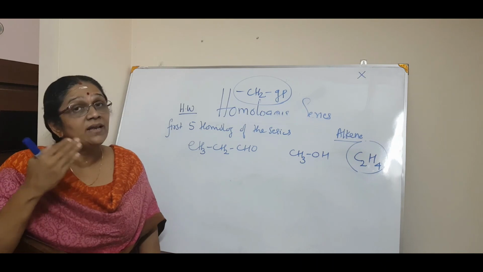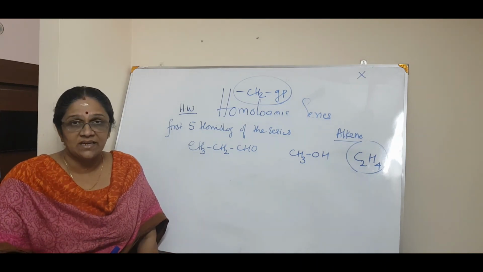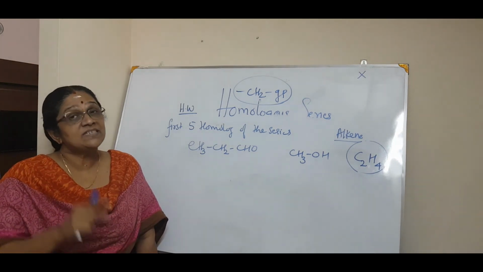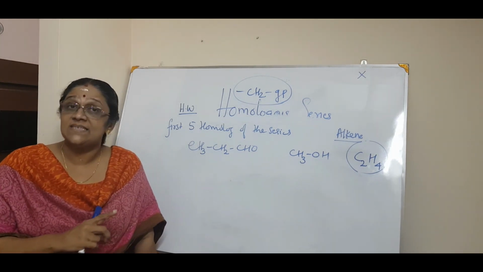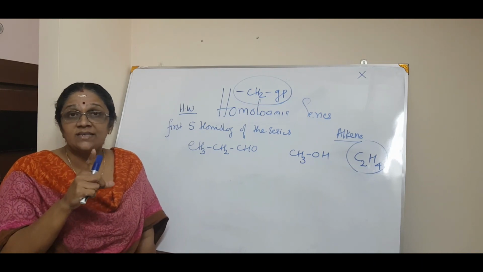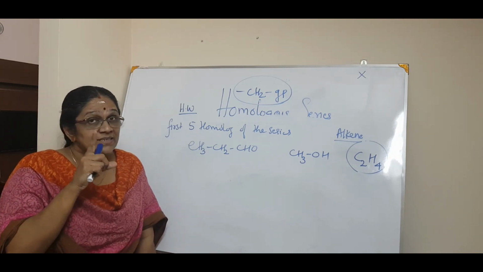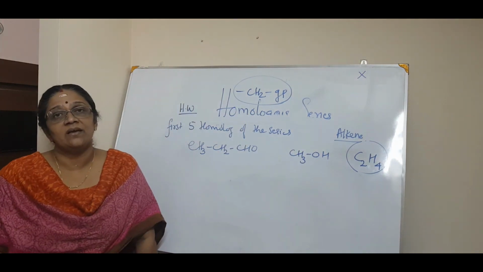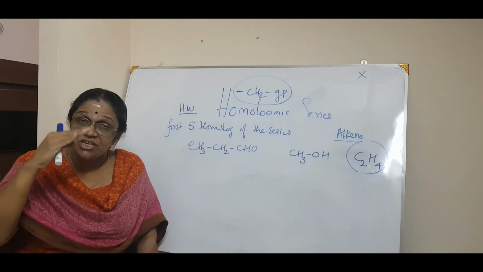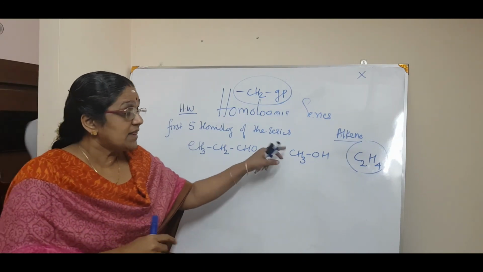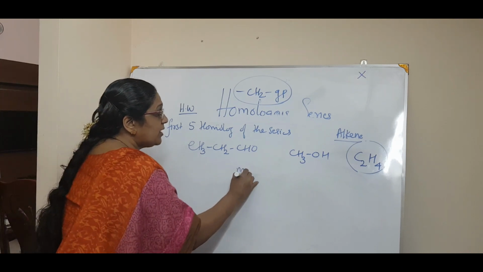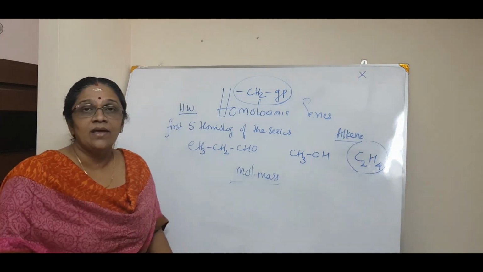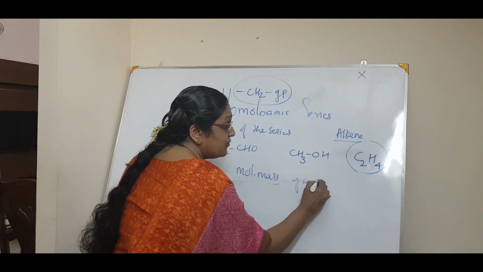Since the molecular mass is increasing, definitely the physical properties will vary. But the chemical properties remain the same, because who is demanding the chemical properties? The functional group. So there is a gradation in physical properties because the molecular mass increases.